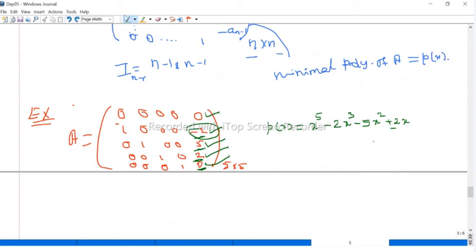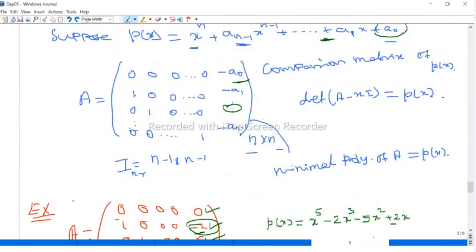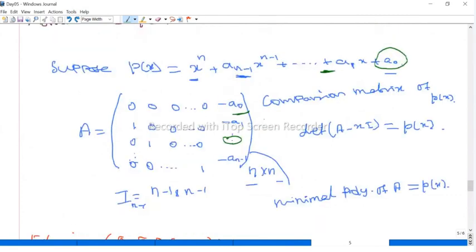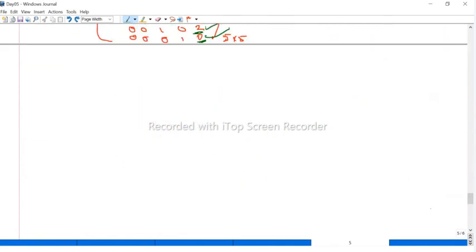Therefore, if you look at the matrix, it is of companion matrix form, so we can easily write the polynomial. This P of x is the characteristic polynomial as well as the minimal polynomial of this matrix A. This is a special type of matrix, so sometimes they will ask questions from this. This is a very important thing.